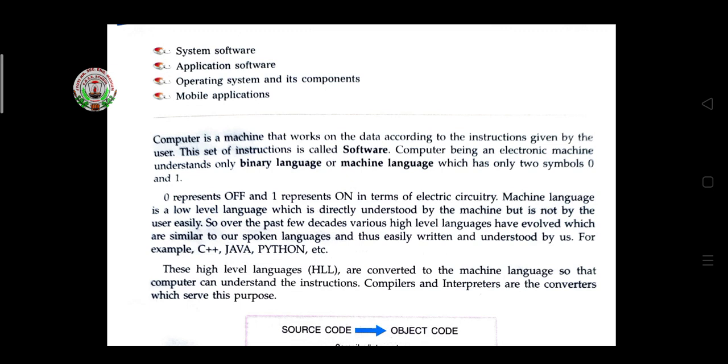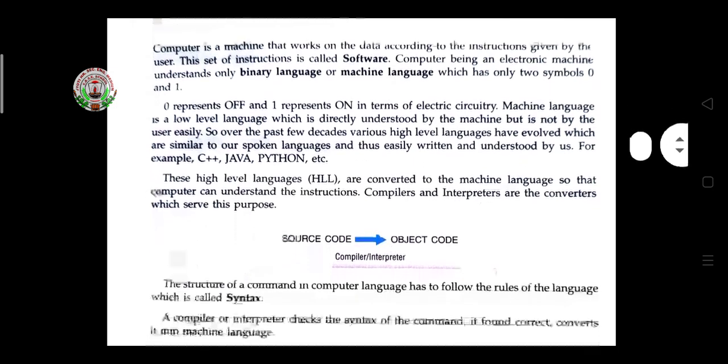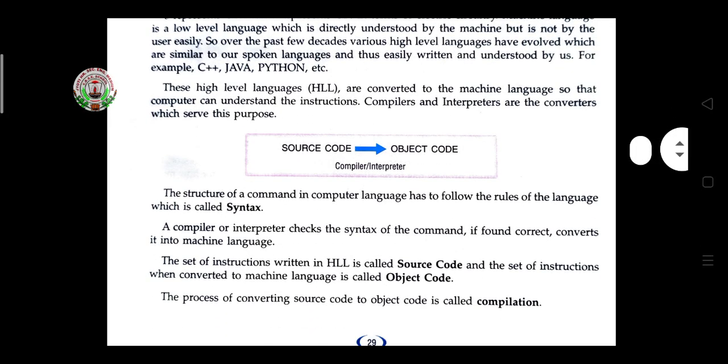These are some easily written languages, in which software is written and understood by us very easily. These high level languages, HLL, are converted to machine language so that the computer can understand the instructions. Compiler and interpreter are two converters which serve this purpose. Here we give the instruction in a high level language, and it is converted to machine language.